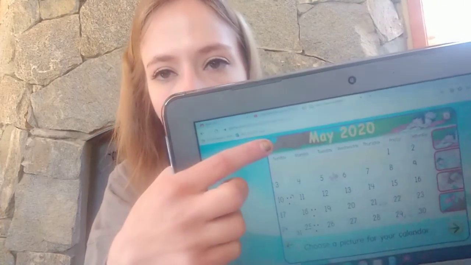Since it's a really nice day out, I think I'm going to pick that girl who's reading a book in the park because that sounds really lovely on a nice, beautiful day. Oops, I was turning my sound down. I wanted to turn the brightness. There we go. Okay, so this is going to be my picture for today, but you can choose whatever picture you would like. Okay, and then once you have your picture chosen, go ahead and click that green arrow in the bottom right corner. And hooray, we finished calendar.